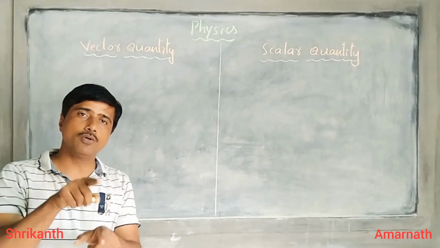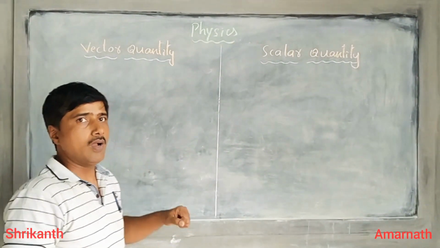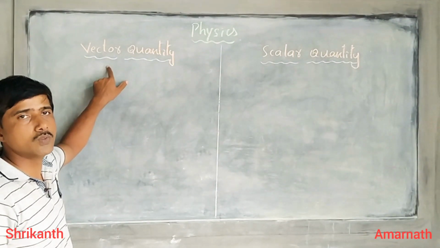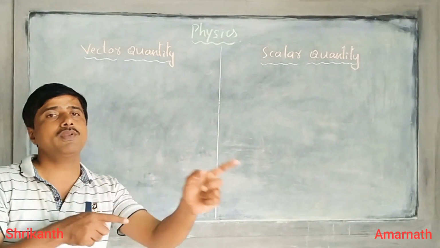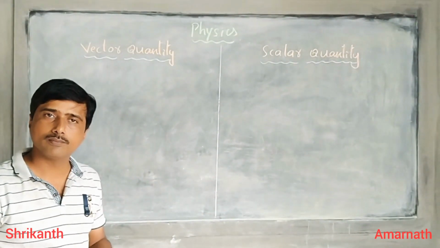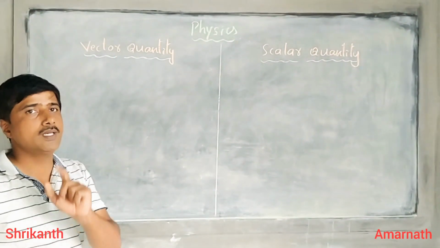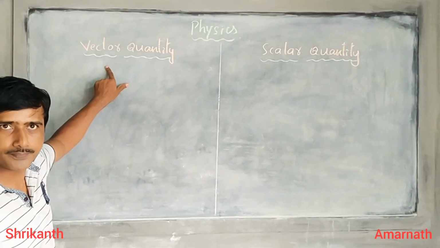And if I give you the condition of reaching the school in a particular direction, that is, there are two conditions. One is reaching the school, another one is the direction, the shortest distance. So two conditions I am putting across. Such parameters are called vector quantity.